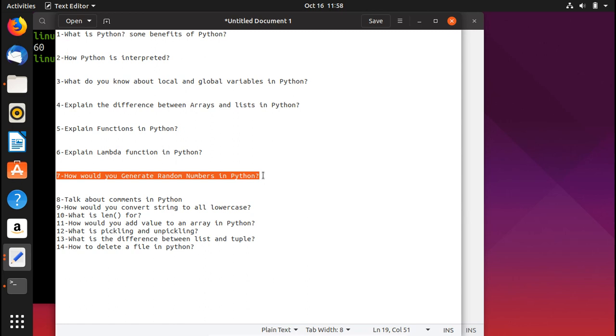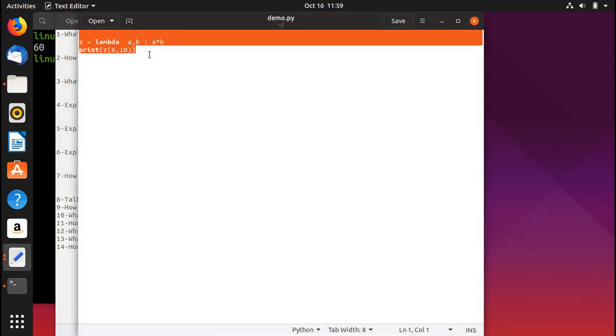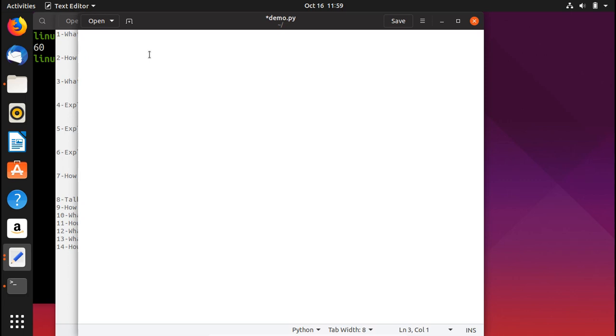Okay, so that is a very important question, and a lot of times you are asked to write a program that does this and that, and that almost always involves random generation of numbers. So we'd go ahead and do an example. I'll show you how you can generate random numbers in Python. I'll make that very simple for you as well. So let's go ahead and try to write a code here.